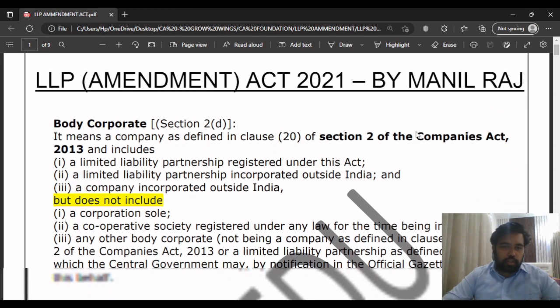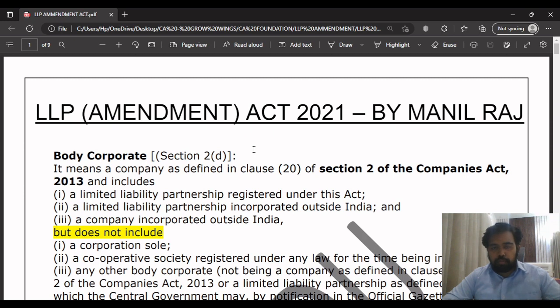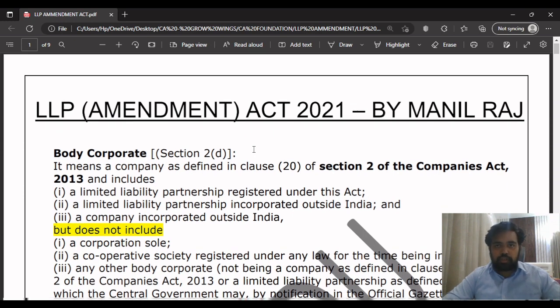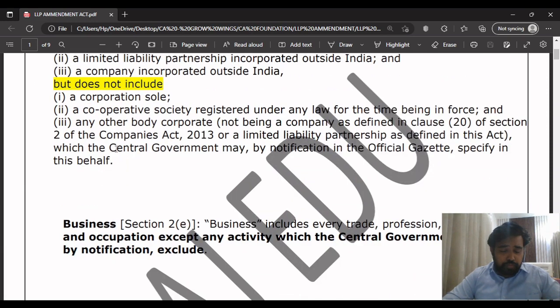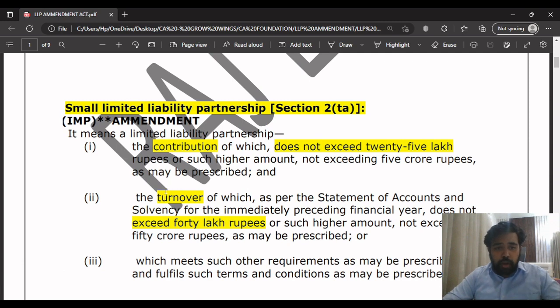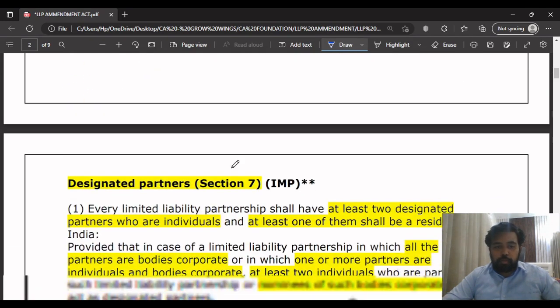What I've done in this amendment video: in this PDF, which I'm attaching below in the description as well, you will find the important keywords I have marked. I have also written what is important in the amendment, and I have written the amendment in full. This is a complete amendment, meaning this includes the newly added small LLP. Which are the things that are important, I have marked like that.